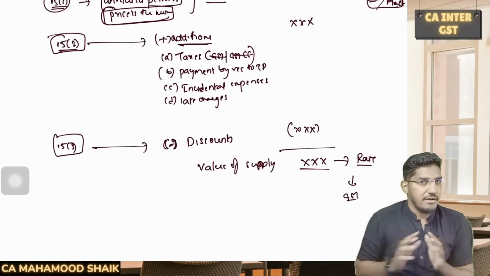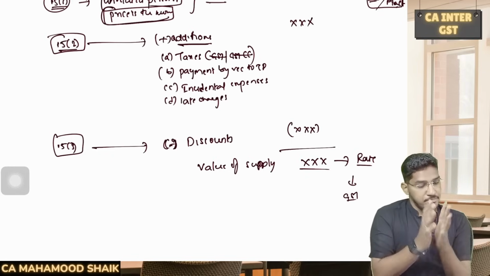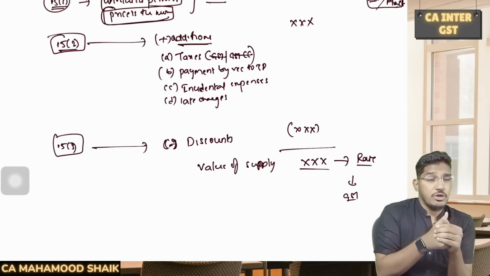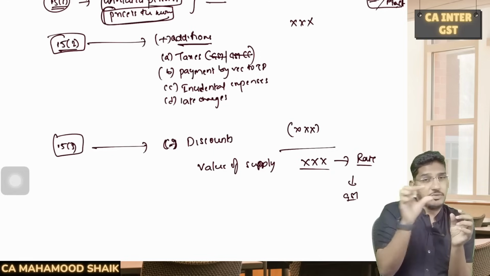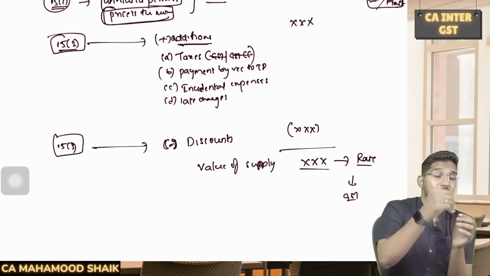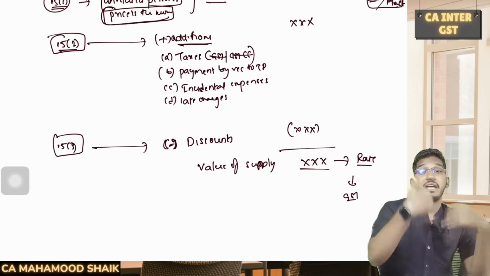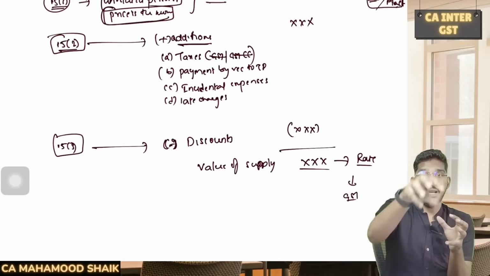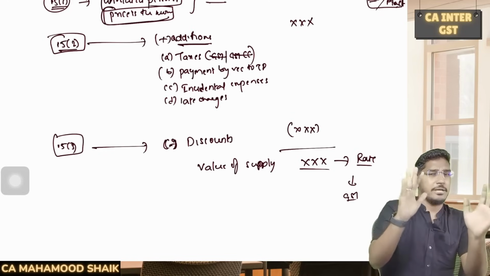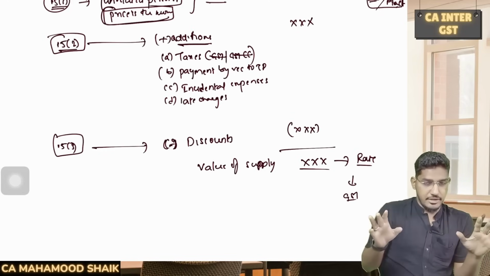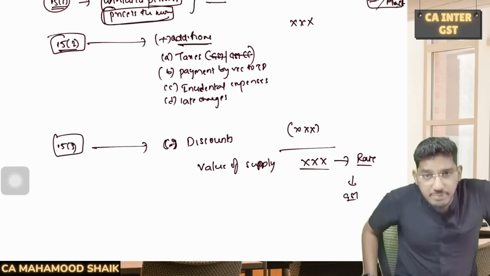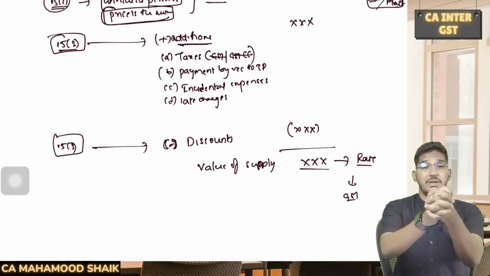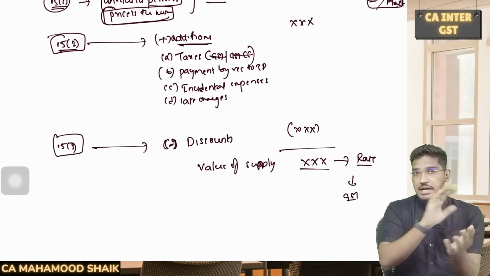See, here you have to be pretty careful. Why? Because sometimes in the question they will say, at the time of making the sale, the supplier has told the payment has to be made within 30 days. If you do not make the payment, I will collect a 10% interest. But in the question, they will say that even though the customer made the payment after 30 days, the supplier waived off the interest. They will use the phrase supplier waived off the interest. That means even though he has a right to collect the interest, the supplier is exempting. If he has not collected it, no need to add it. So you have to be very careful. In the question, sometimes they will say supplier has waived off the interest, late fee or penalty. That means the supplier is exempting the recipient from making any payment for late payment. That will not be added.